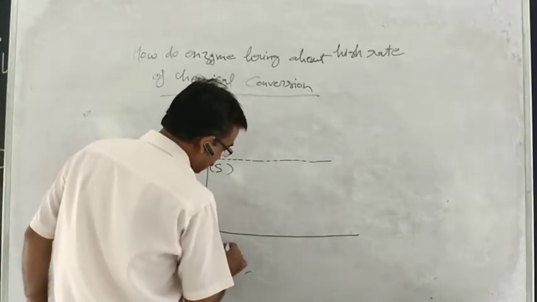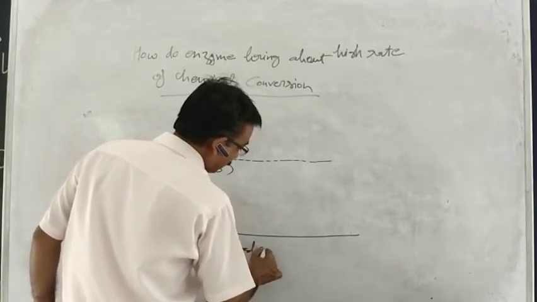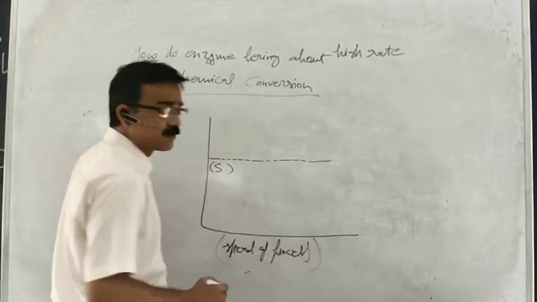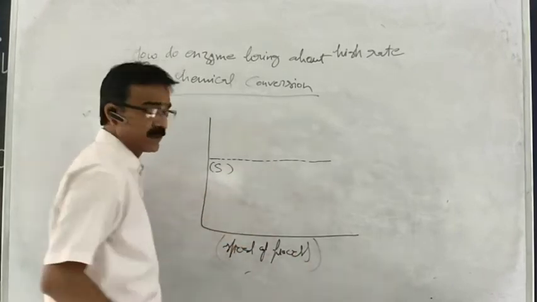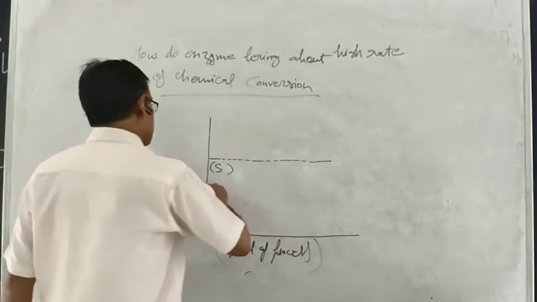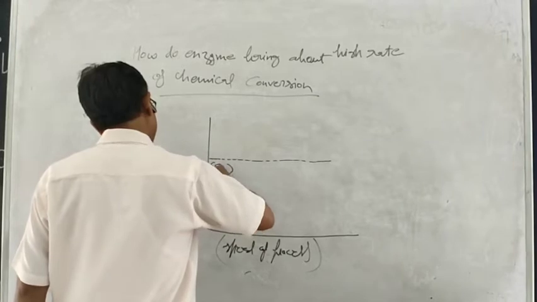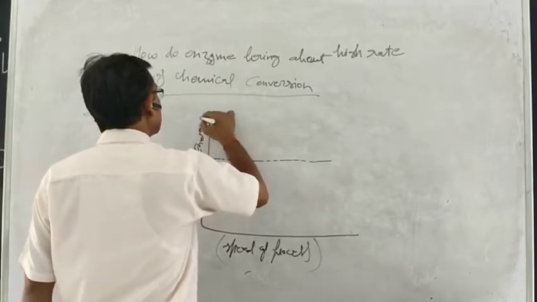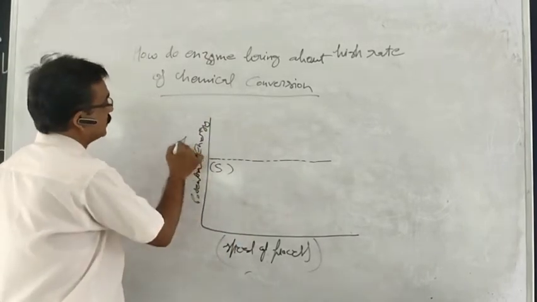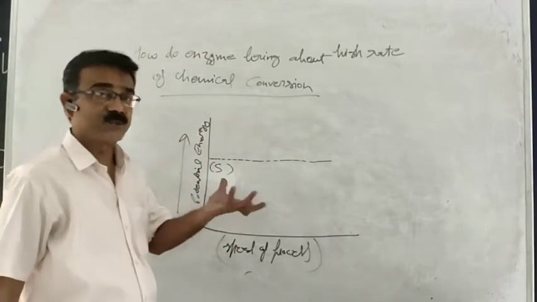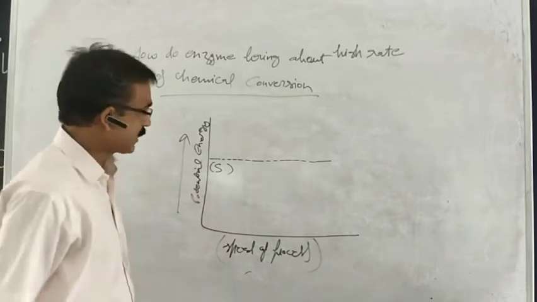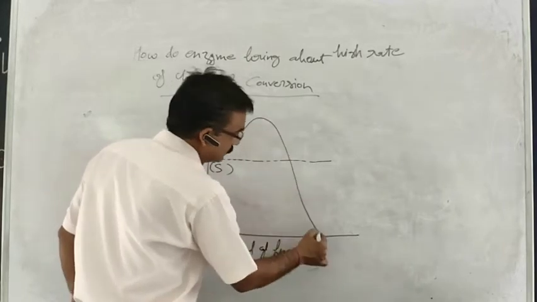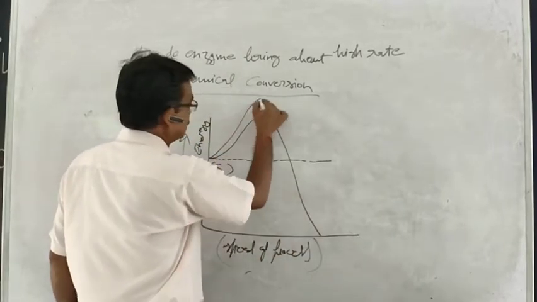This is the speed of process. Speed of process means the substrate is finally converting into product. This is the rate, and this is the potential energy. This graph will depict the consumption of potential energy. Now what you will observe, there are two types of graph. One is like this and one is like this.